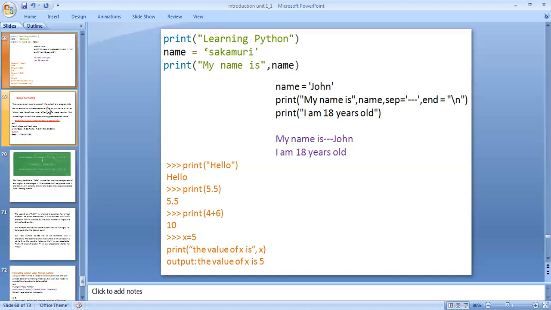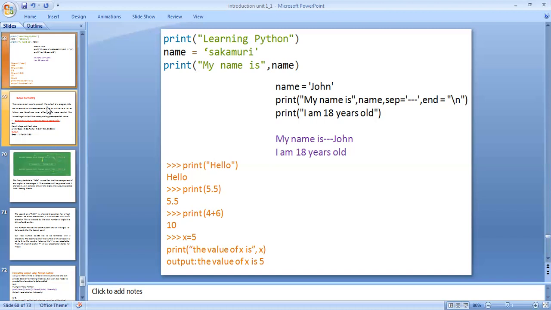Print I am 18 years old. The example is my name is John, separated with quotations or underscores, John, defined in double quotation, I am 18 years old. This is another example. In the IDE interface, using print with double quotations, hello, to print hello.